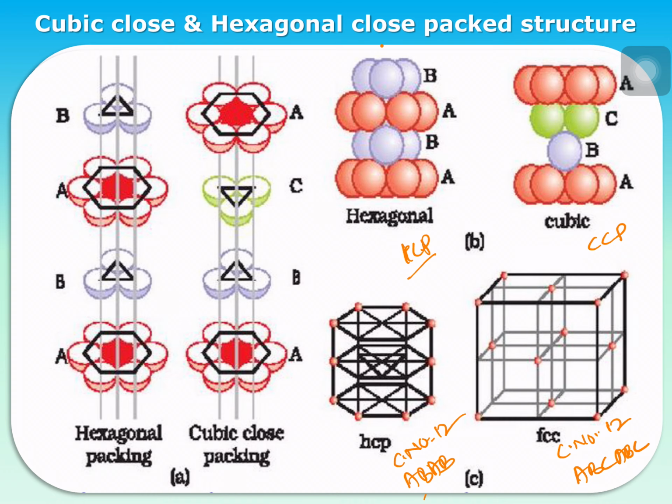So HCP packing is basically AB type of arrangement, CCP is ABC type of arrangement. Coordination number is 12 here, and coordination number 12 is here. And packing efficiency 74% means the amount of space occupied by the given particles. In CCP also it is 74%.